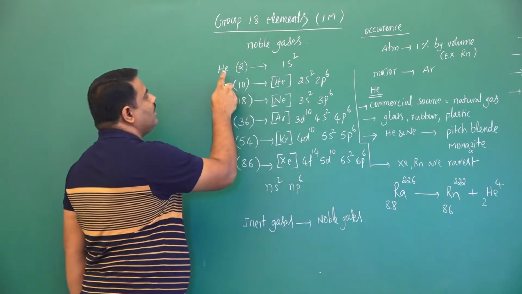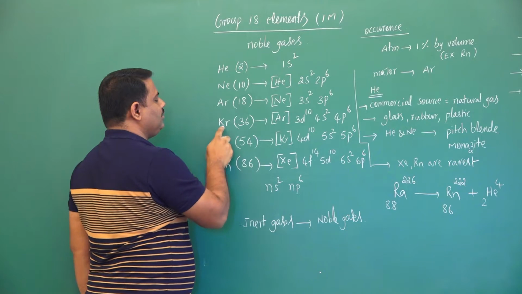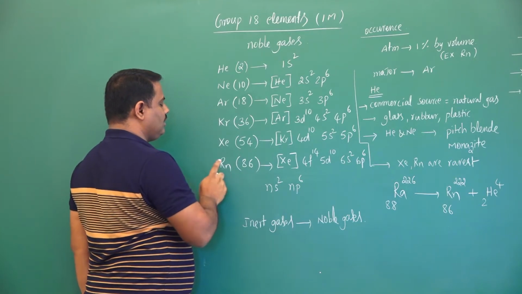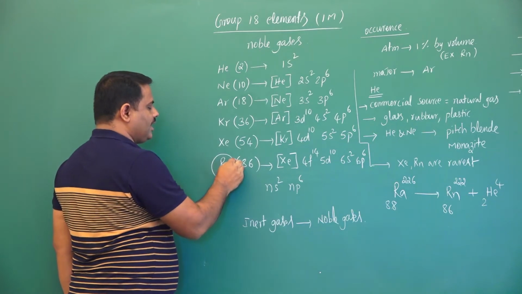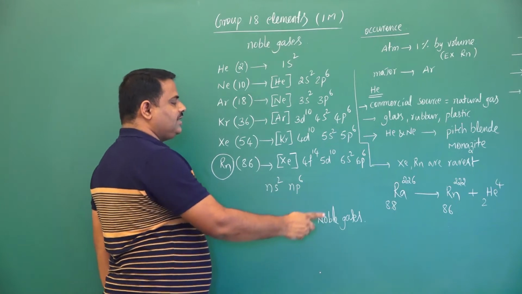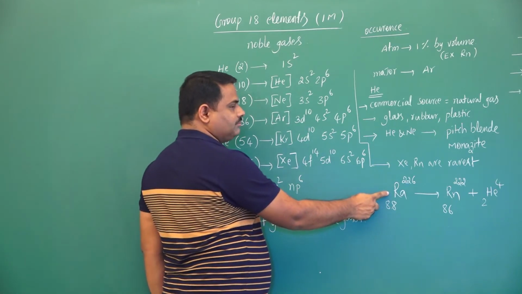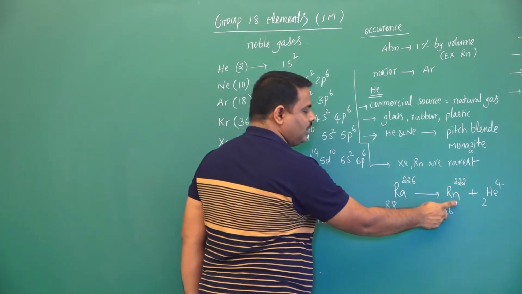See, helium, neon, argon, krypton, xenon, radon. Radon is a radioactive element. Now in the disintegration of radium, we will get radon.